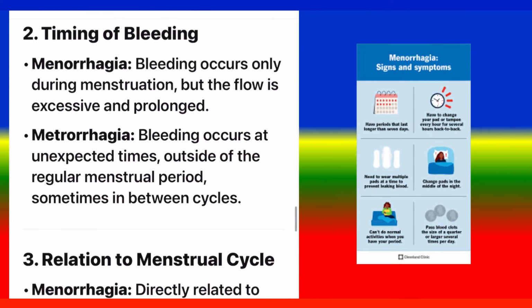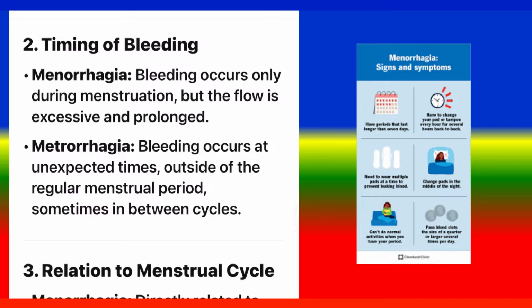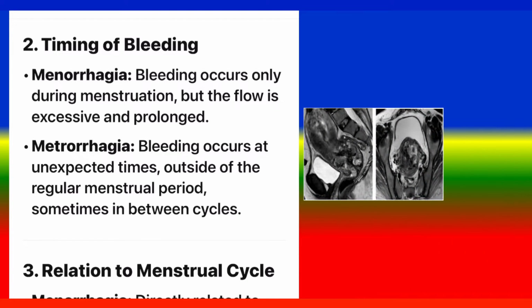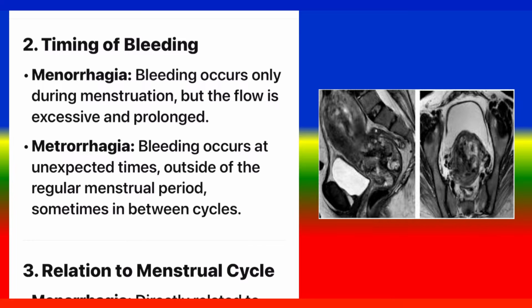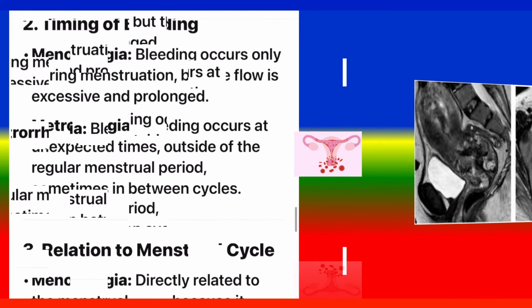2. Timing of bleeding. Menorrhagia: bleeding occurs only during menstruation, but the flow is excessive and prolonged. Metrorrhagia: bleeding occurs at unexpected times outside of the regular menstrual period, sometimes in between cycles.